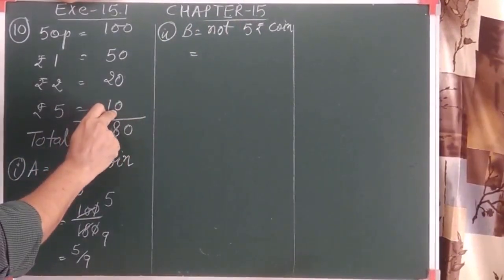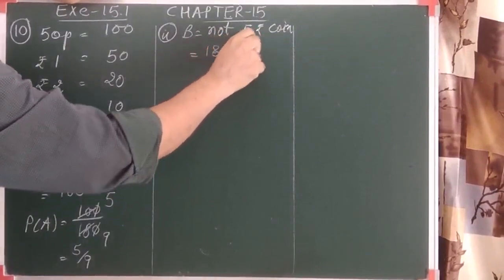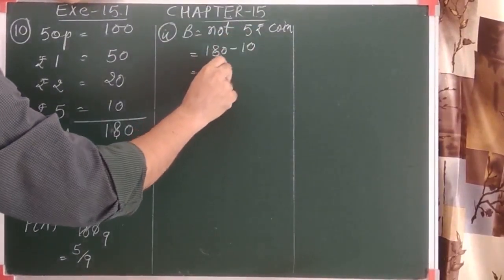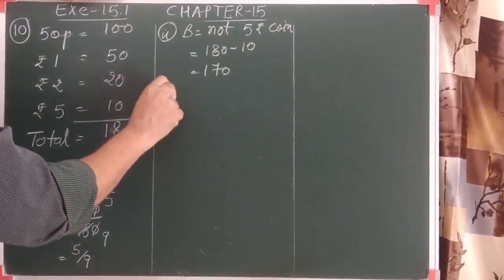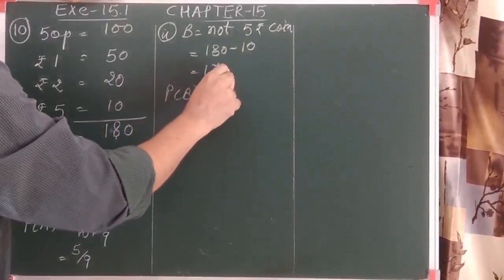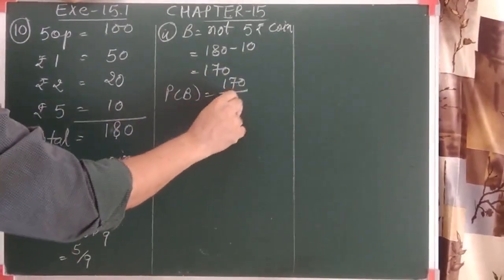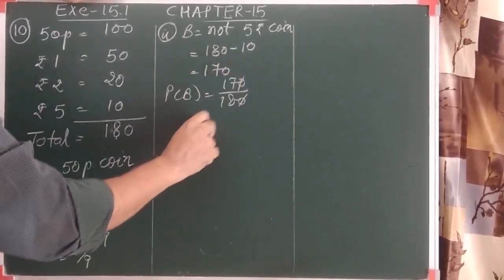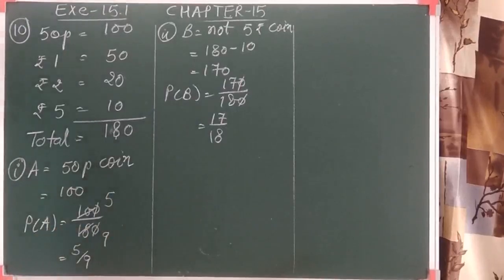There are 10 coins of 5 rupees, so from the total 180, those 5 rupee coins should be deducted. So we can say that the total possible outcomes are 170. So the probability of this event is favorable outcomes of this event upon total number of outcomes. We can cut this, so it is 17 by 80. This is the answer. Let us do one more question.